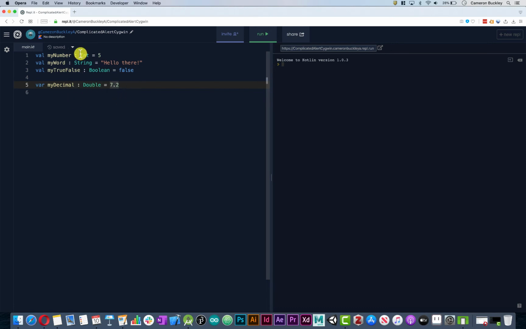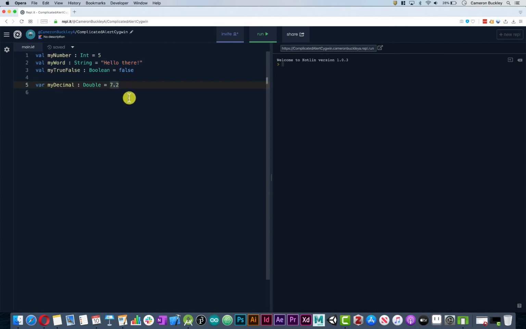So these different things represent different data types, and different data types basically tell us what is this variable or this value. So my number is an int, so it can only ever be set to equal an int, right? It's only ever going to be a whole integer, a whole number. My word is a string, and so it's only ever going to be a string, which is a series of characters or letters within two quotes. My true false is a Boolean, which means it's always going to be true or it's always going to be false. And my decimal is a double, which means it's always going to have a decimal place.